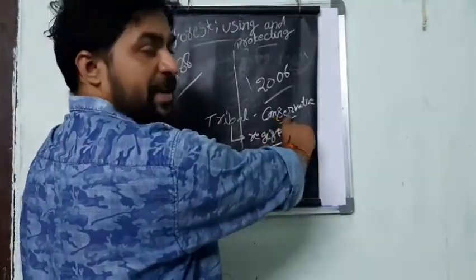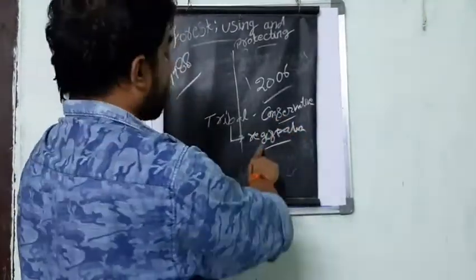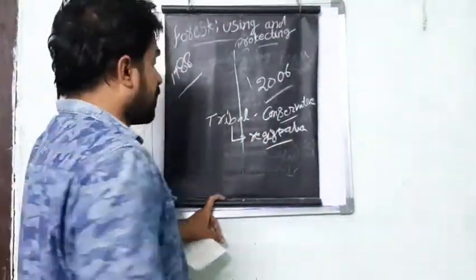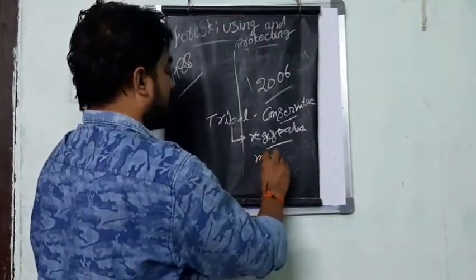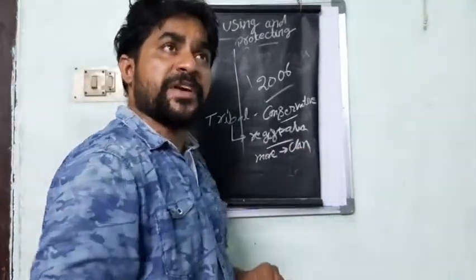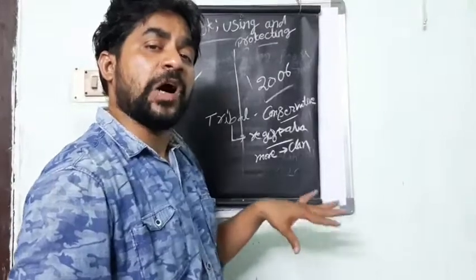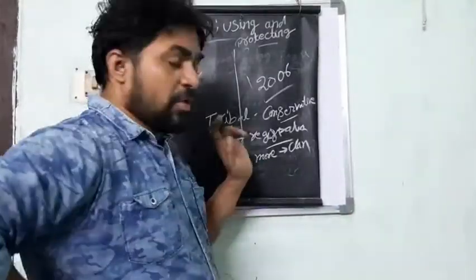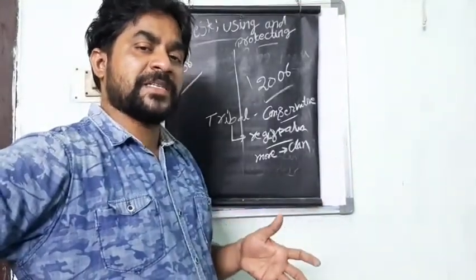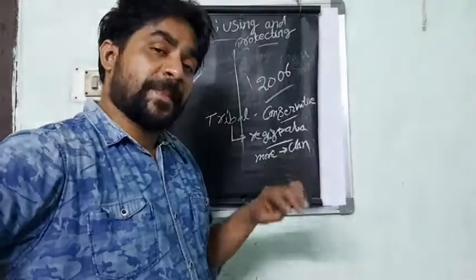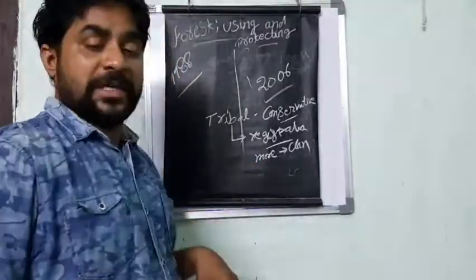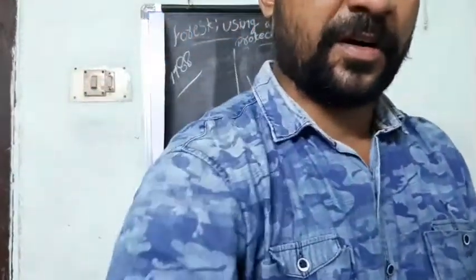One is involvement in the development of the forest. The second one is registration of the lands. This is one thing. Also they gave more rights to the people, and also to the clan, which is called the village community. So the village community is also involved in all the development of the forest. The village community will take responsibility. They will make plans in some of the areas, and the caring of the plants is also taken by the village members only. So what are the rights given to the tribal people?